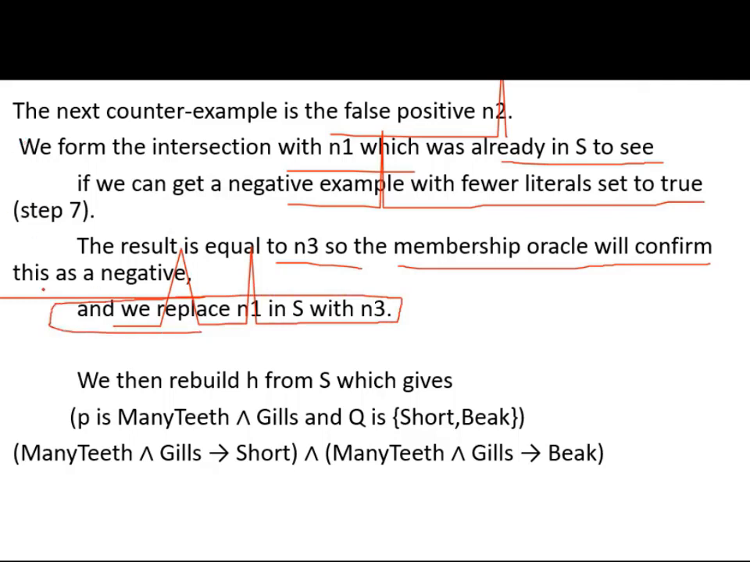So this is the condition. We then rebuild H from S, which gives us: many teeth and gills implies short, and many teeth and gills implies vague.